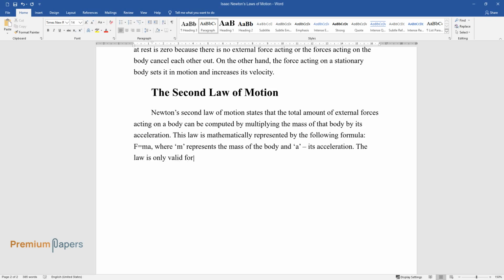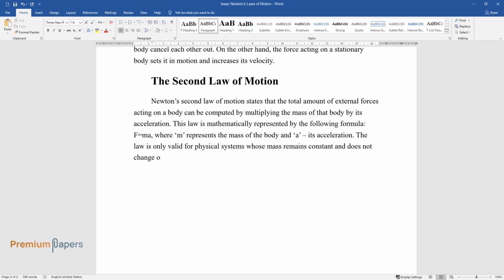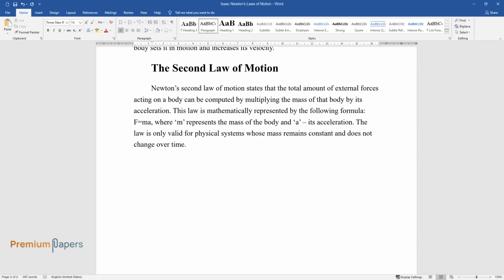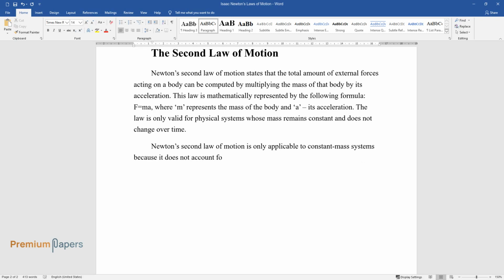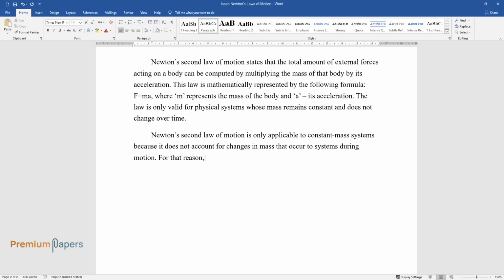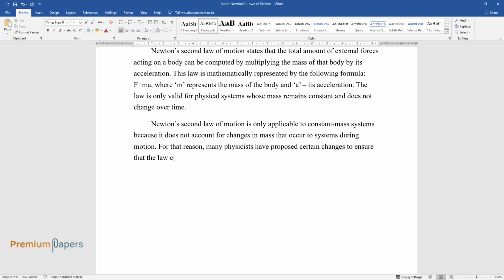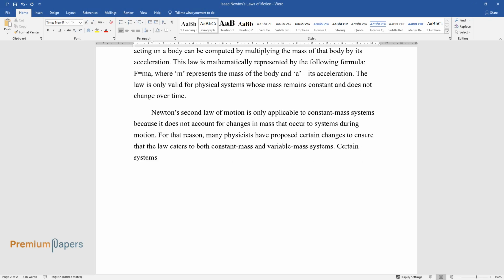The law is only valid for physical systems whose mass remains constant and does not change over time. Newton's second law of motion is only applicable to constant mass systems because it does not account for changes in mass that occur to systems during motion. For that reason, many physicists have proposed certain changes to ensure that the law caters to both constant mass and variable mass systems. Certain systems lose or gain mass during motion.